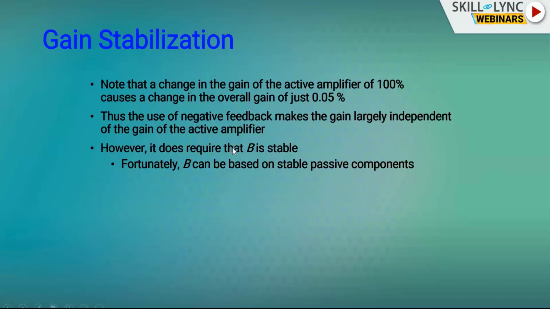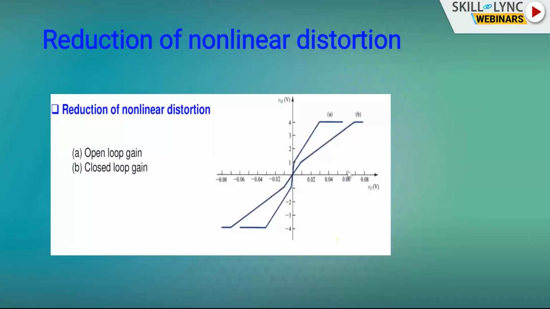However, it does require that B is stable. Fortunately, B can be based on stable passive components. By choosing B carefully, we can stabilize the entire amplifier properly. So this is the solution for the problem faced by Harold Black. This is what he found out. Okay, next one is reduction of nonlinear distortion.